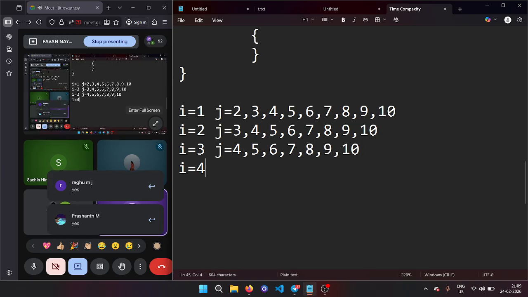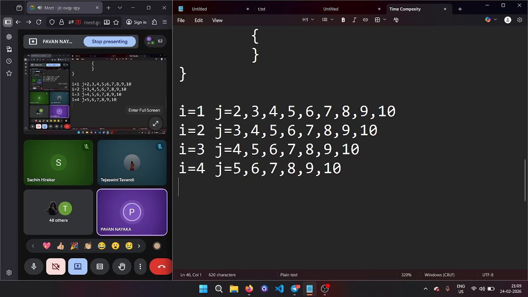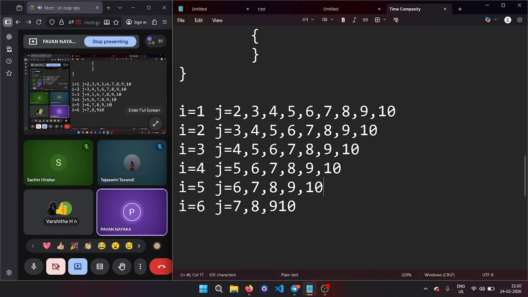Next time, the value of i becomes 4. j is 5, 6, 7, 8, 9, 10. Next time, the value of i is equal to 5. j is nothing but 6, 7, 8, 9, 10. Next time, the value of i is 6. j becomes 7, 8, 9, 10. Next time, the value of i becomes 7. j is 8, 9, 10.